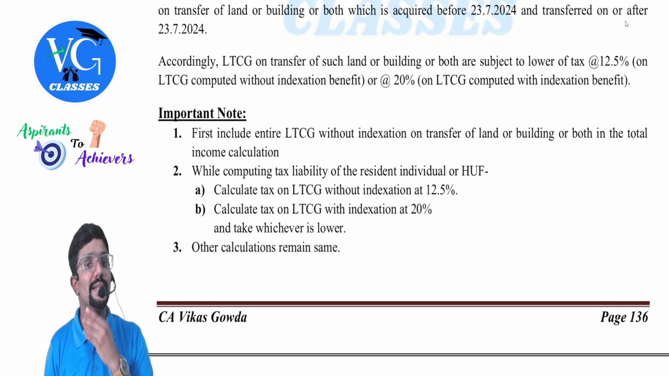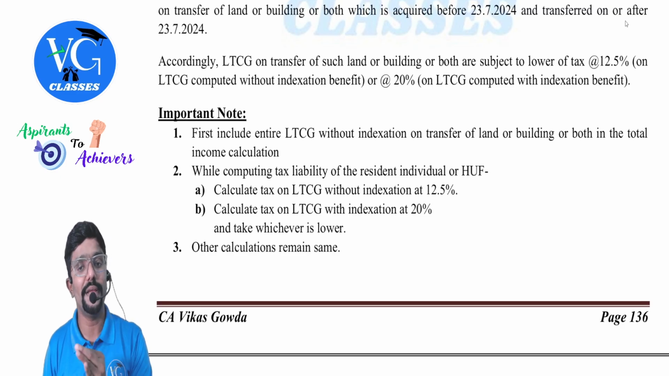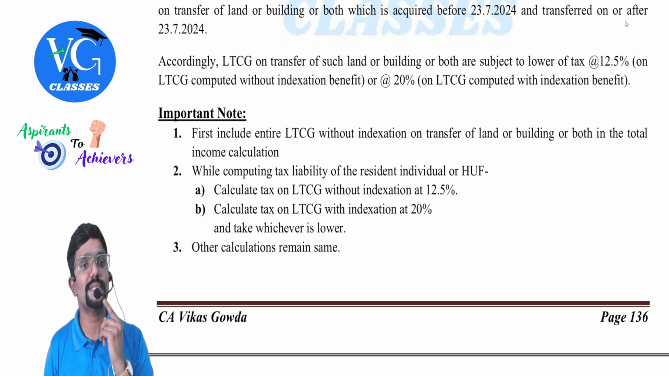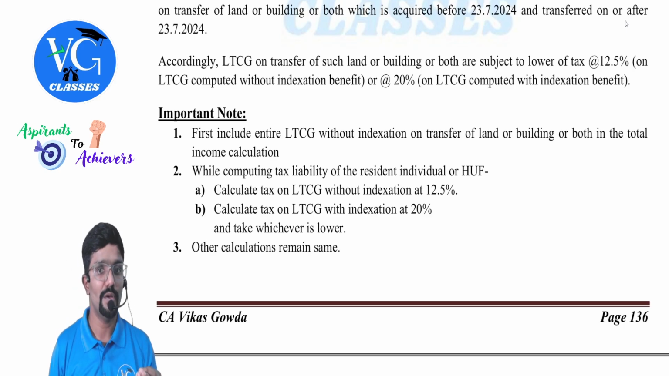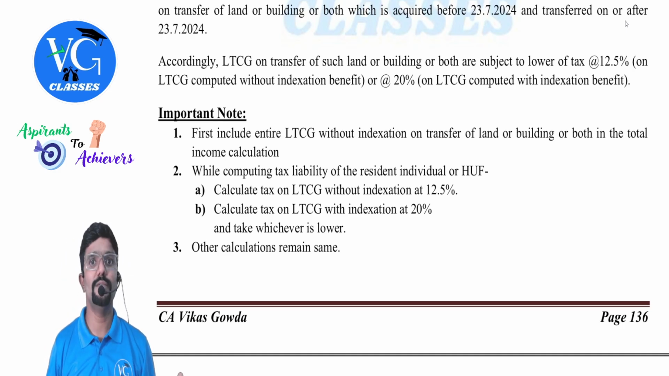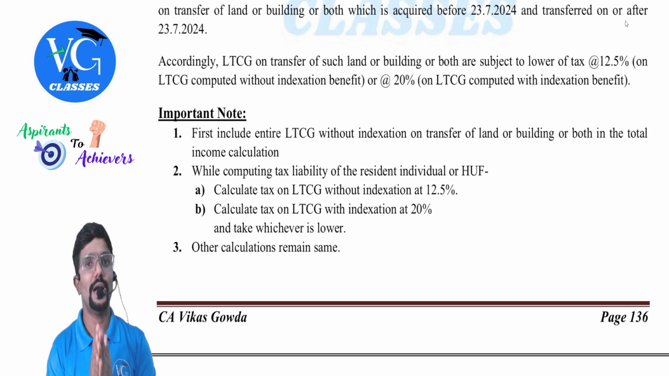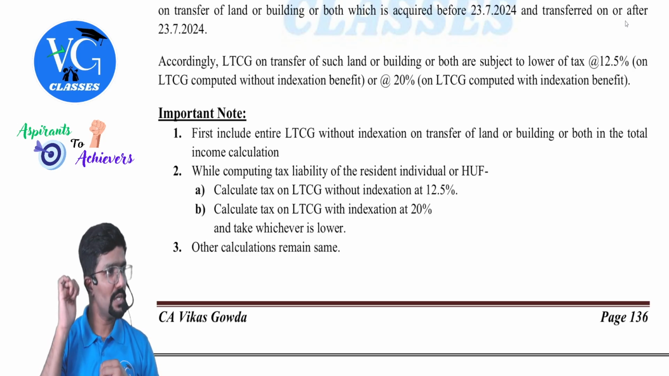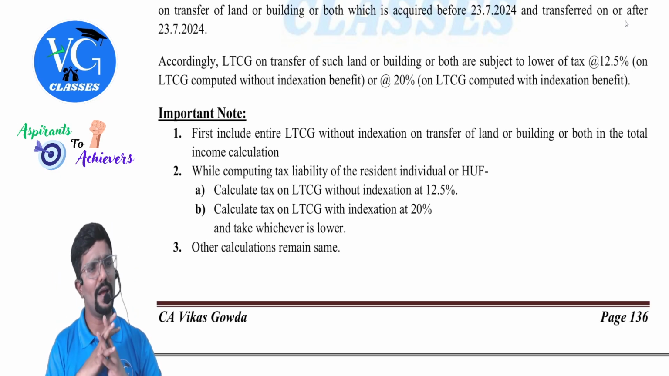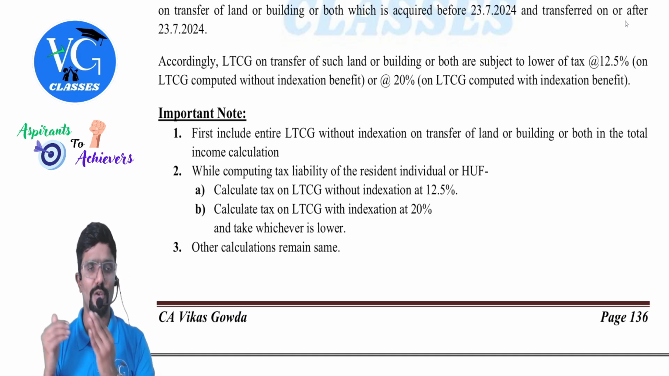Accordingly, long-term capital gain on the transfer of such land or building or both is subject to the lower of tax, that is at 12.5% on the gain without indexation or 20% on the gain with indexation, whichever is lower. Okay, I have given the steps here. Sir, if by chance the question is on this asset, what should we do, sir? Guys, we have questions, we'll be solving them. But before that, let us understand the application. I have tried to cover the questions on all the applicable provisions. We will solve those questions, but let us understand the provision first.